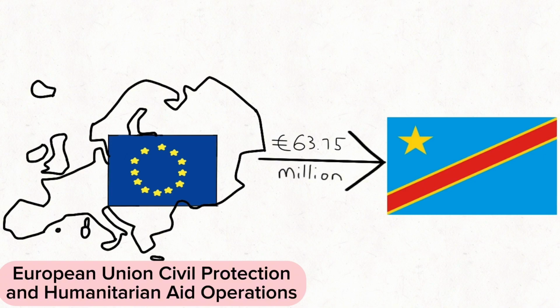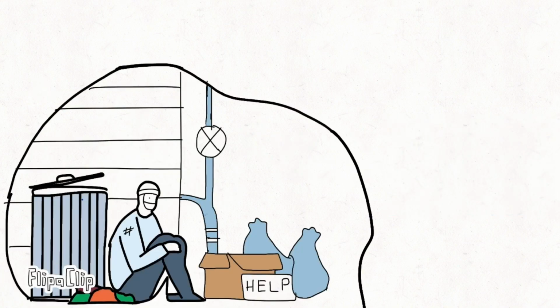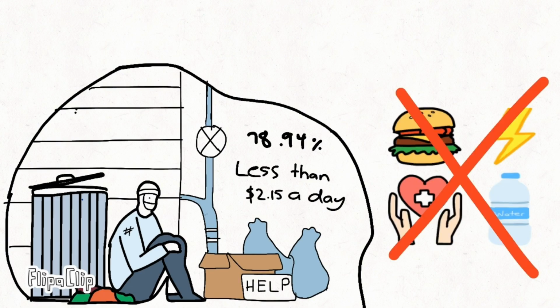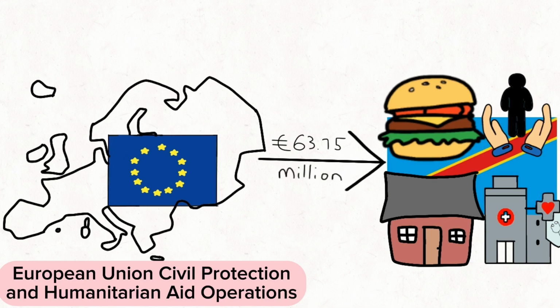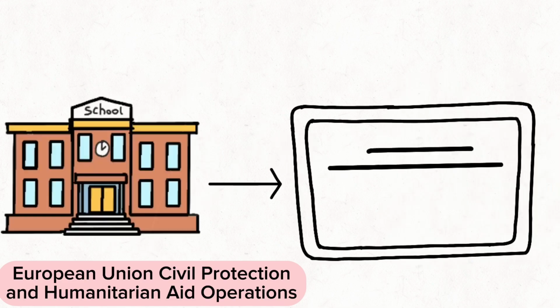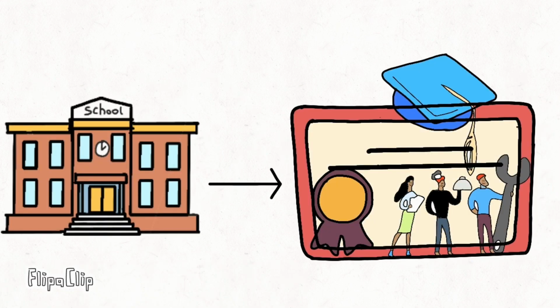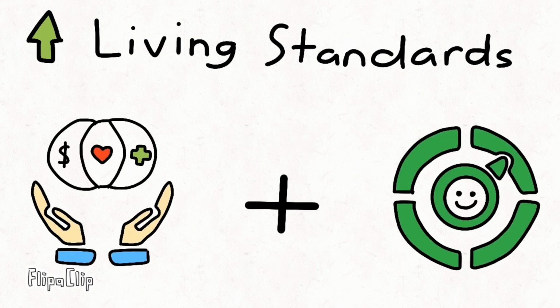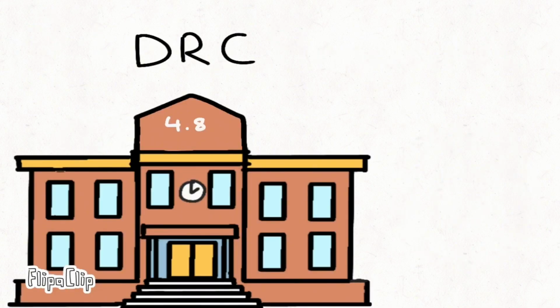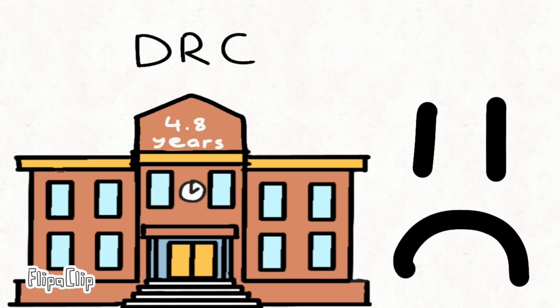This amount of money is essential for Congo, as in 2020, 78.94% lived below $2.15 a day, meaning they don't have the funds to support themselves. As a result, they are providing food, shelter, protection, healthcare, and they are also providing more education, which includes vocational training and equipping individuals with important life skills. This will improve living standards for those who need education at school, because in 2020, the average years of schooling was only 4.8 years.